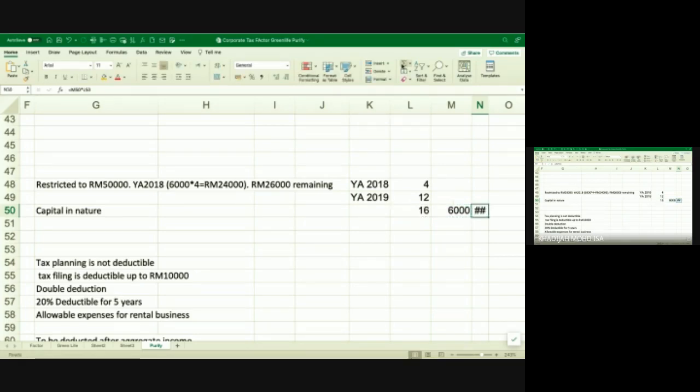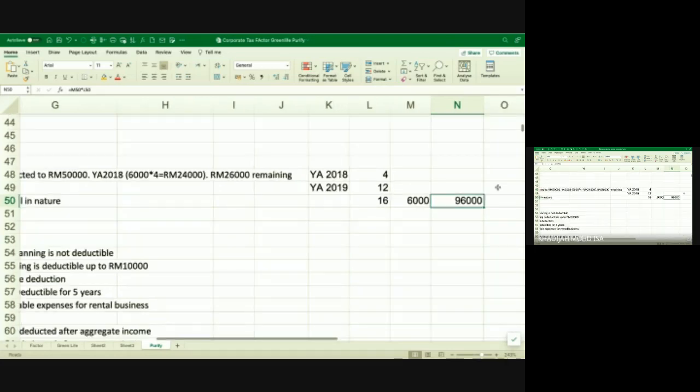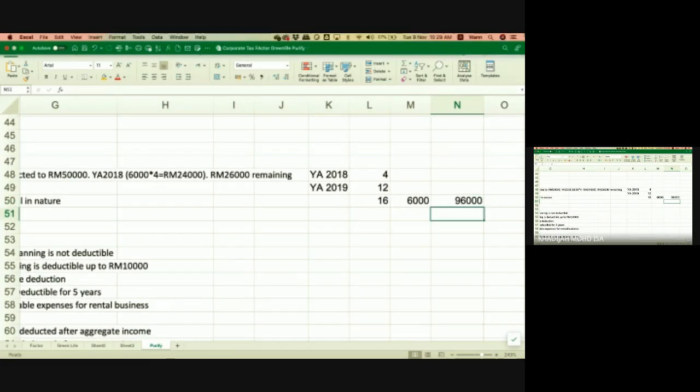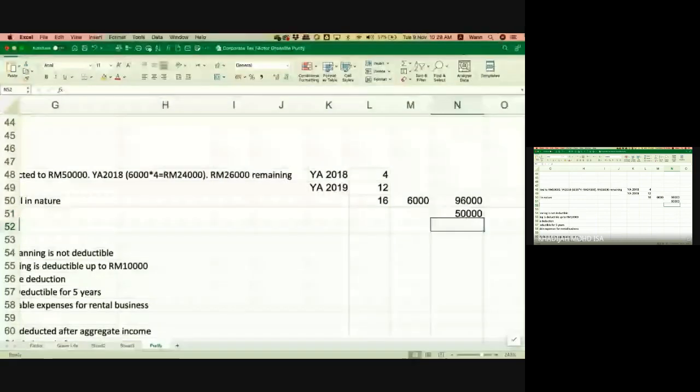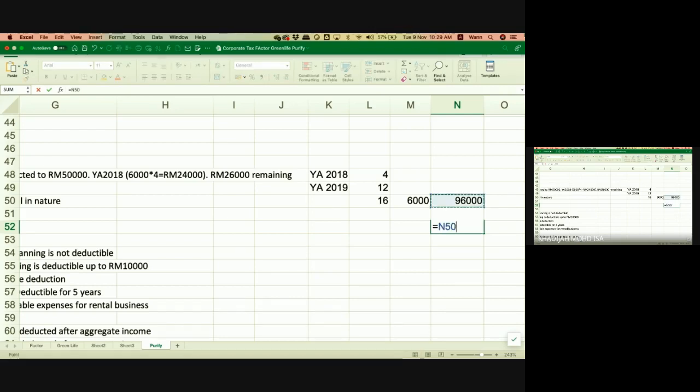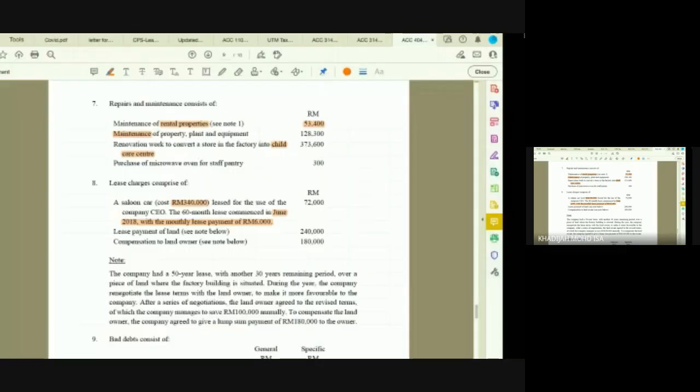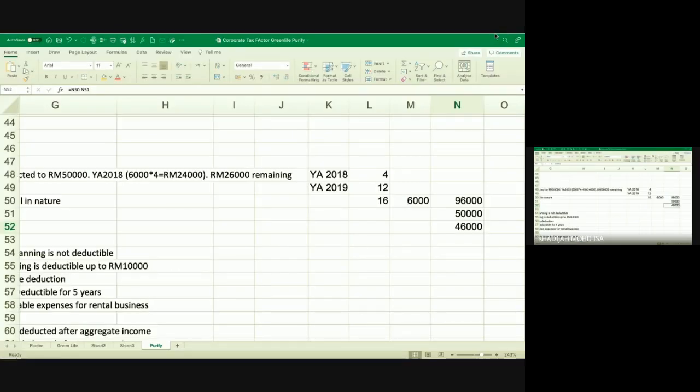Right? It should be 96,000. So how much can you claim? You can only claim 50,000. Means that the difference is that the excess is not allowed, right? So the 46,000 is the excess of the lease rental that is not allowed because you can only claim 50,000.